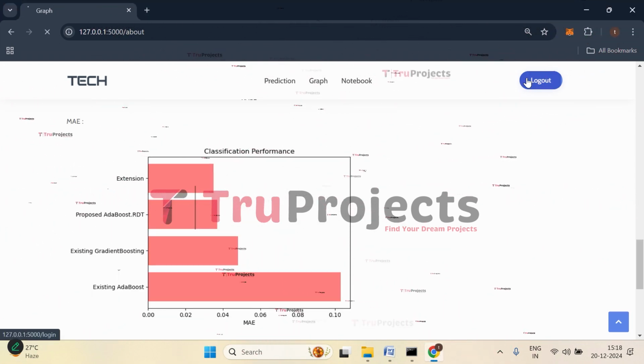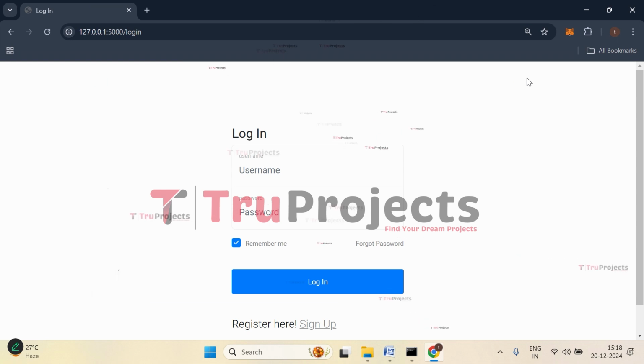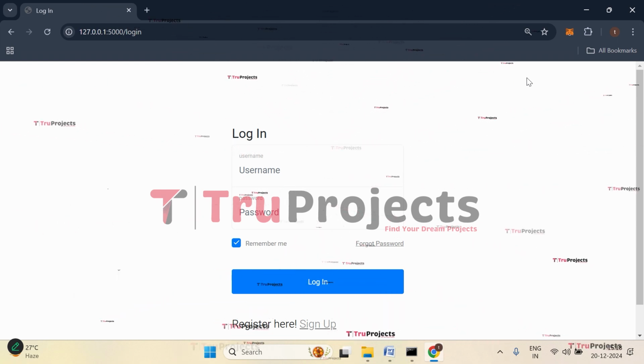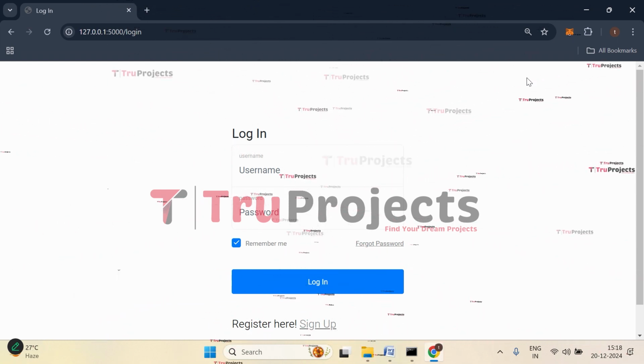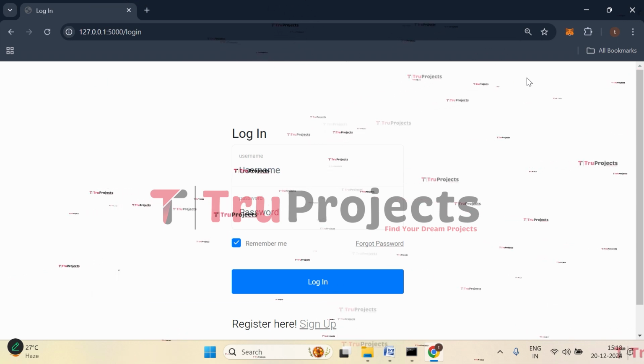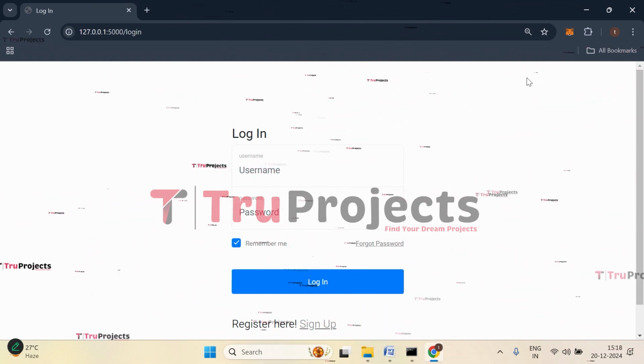Now click on logout. In this widget, by giving the input to the system, it will predict the bike rental demand. It will predict the demands for the bikes. This is all about the project.